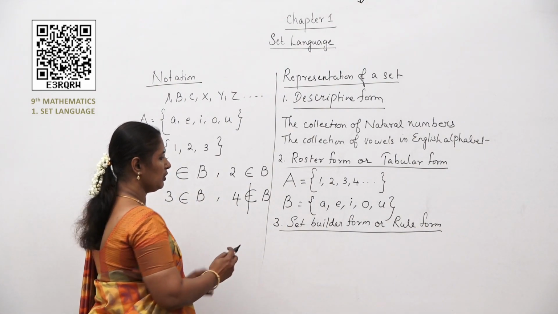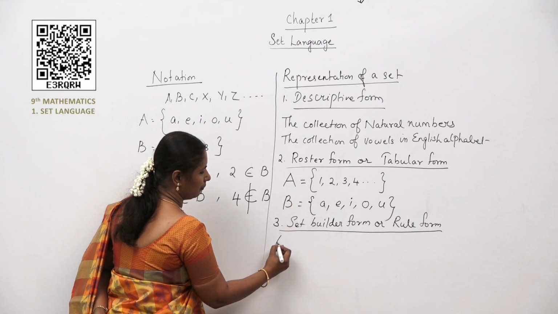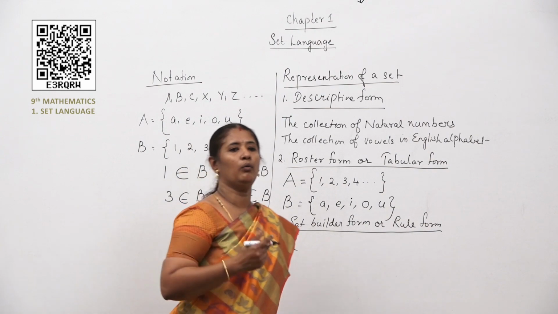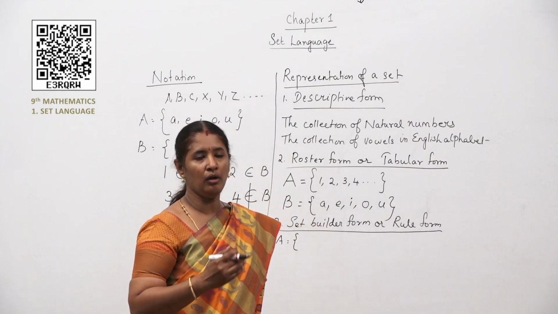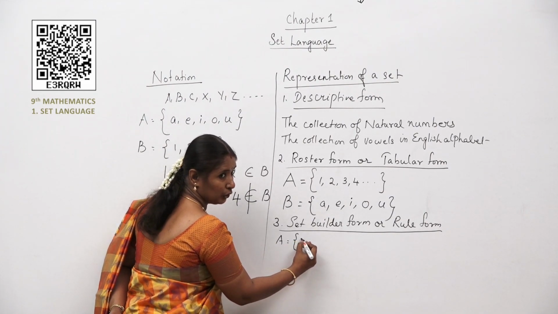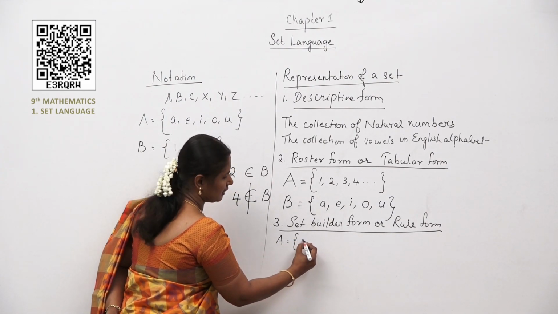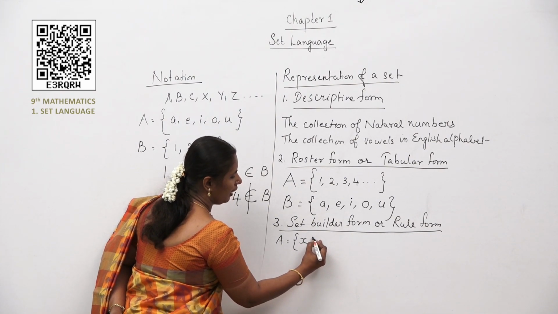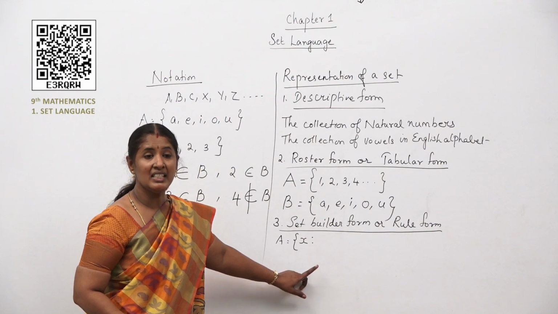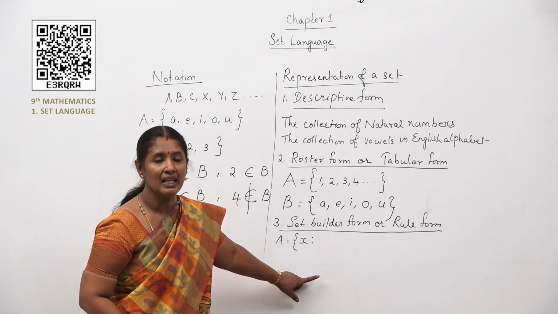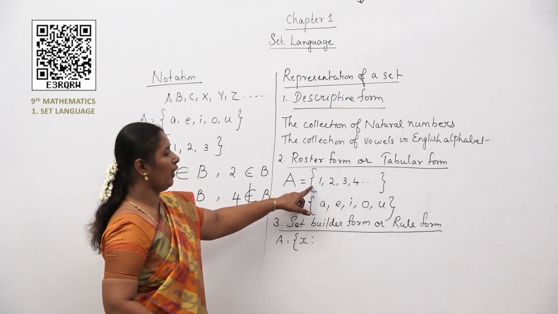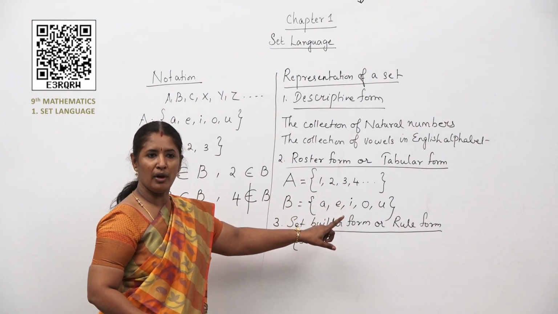Okay. So now to start with, let me use the same. A is equal to, as I told you, the third one, x, such that. You have to describe the rule in terms of x. So x, a colon. What does this colon represent? It is such that. So x, such that. I am going to use the same, that is 1, 2, 3, 4, etc.